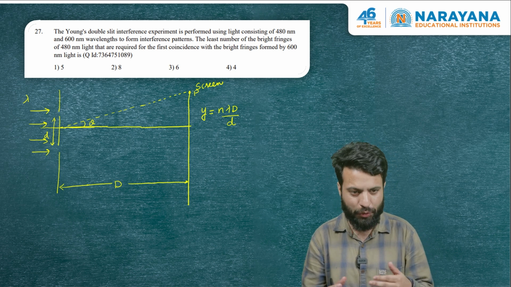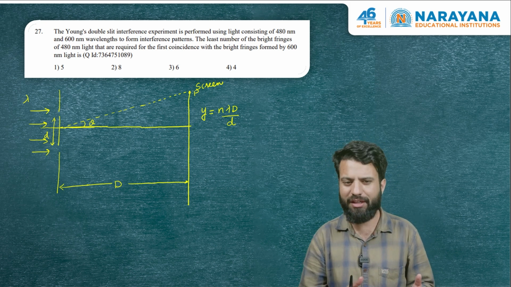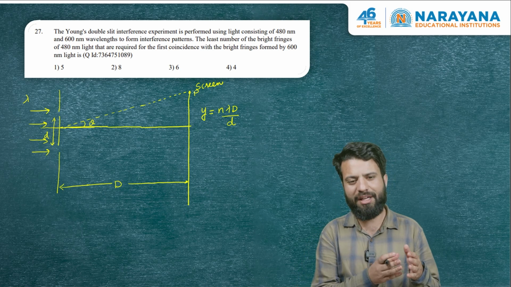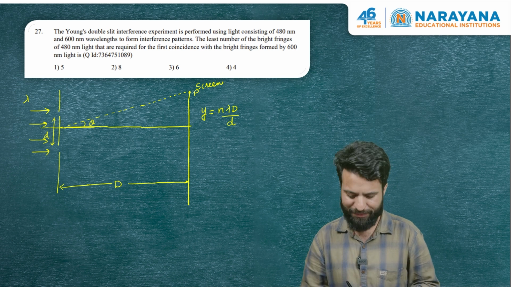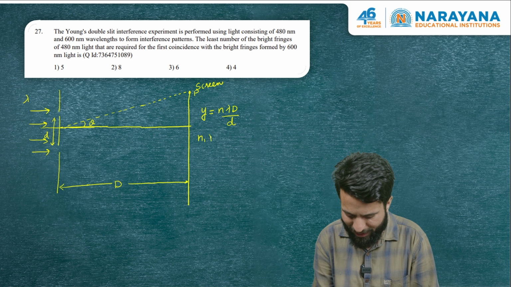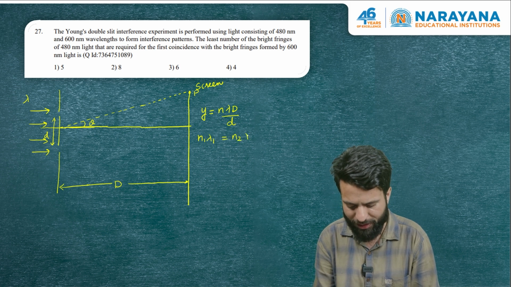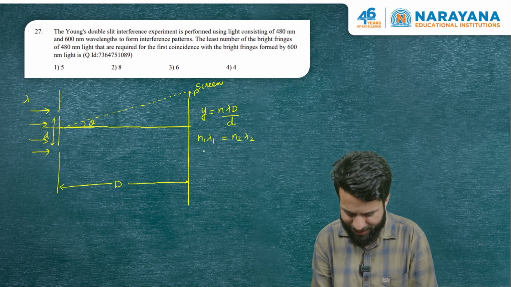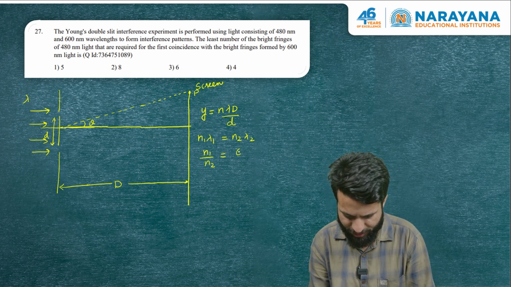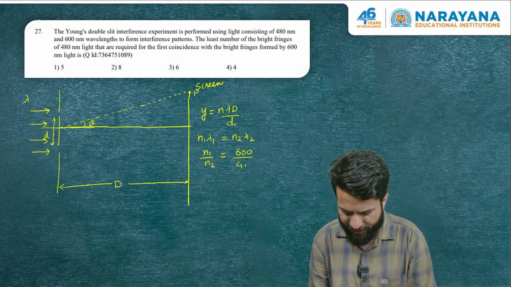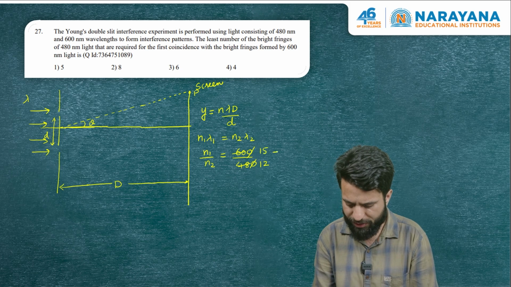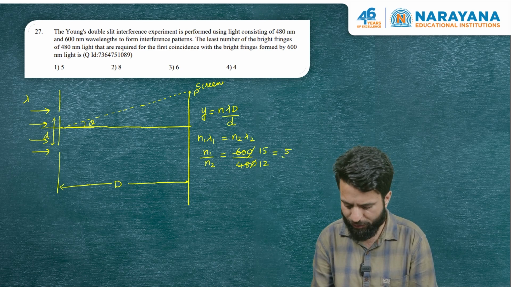Well, in this case, for the two light wavelengths, capital D and small d is same. The question wants that the bright fringe of lambda 1 and the bright fringe of lambda 2, they should coincide. Coincide means their y coordinate needs to be same, which basically will happen when n1 lambda 1 will be equal to n2 lambda 2, right? So which basically means n1 by n2 is equivalent to lambda 2 by lambda 1. Well, lambda 2 is 600 divided by 480, right? So this basically is 5 by 4.